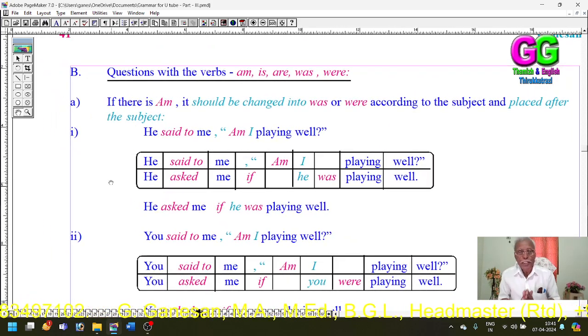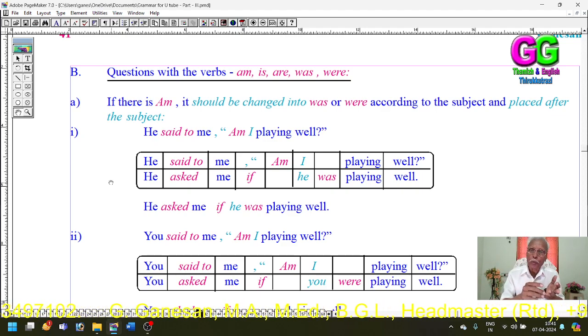So, my dear students, so far we have seen six rules. That is the first one, changing do, does, did. The second, three rules: do, does, and did. Then the second one is regarding have, has, had. Questions with have, has, had.